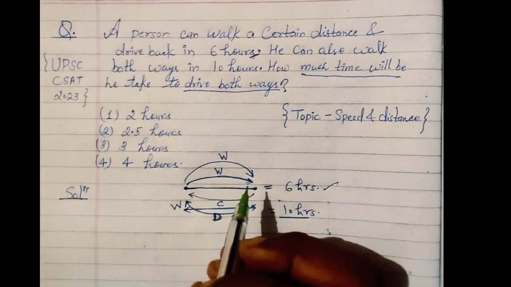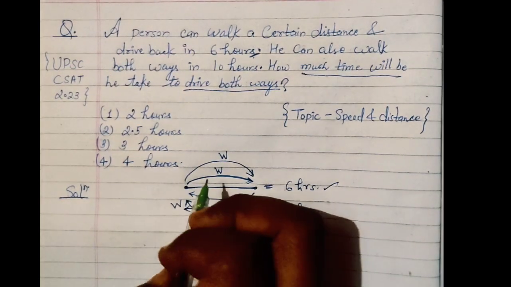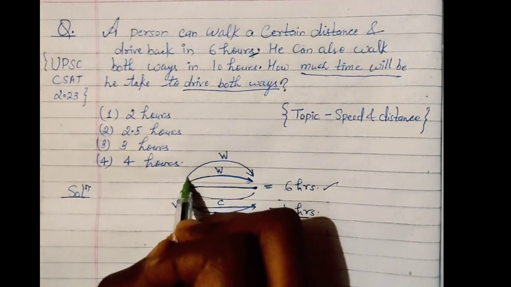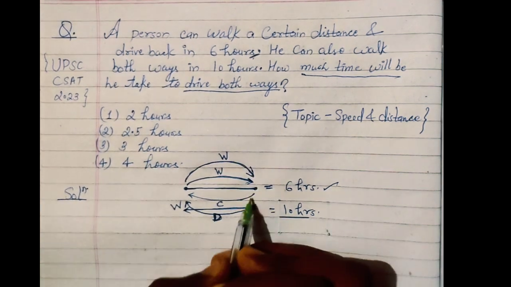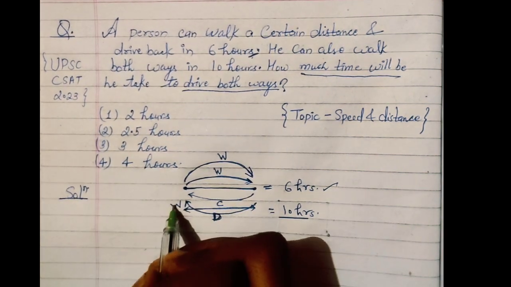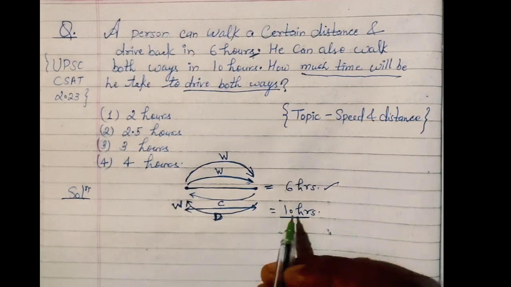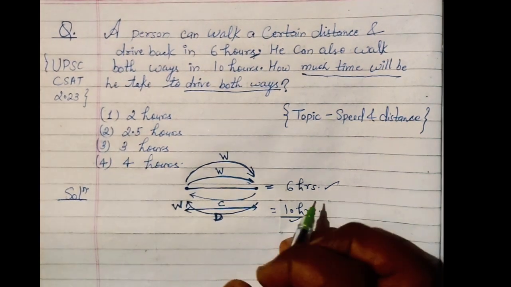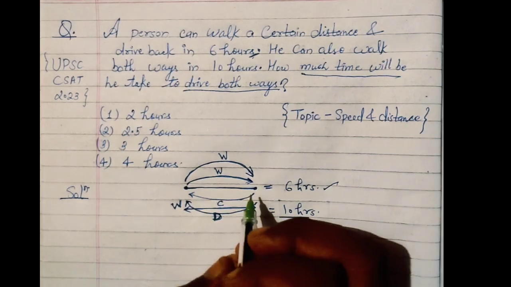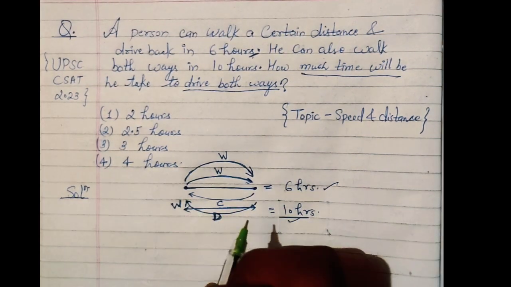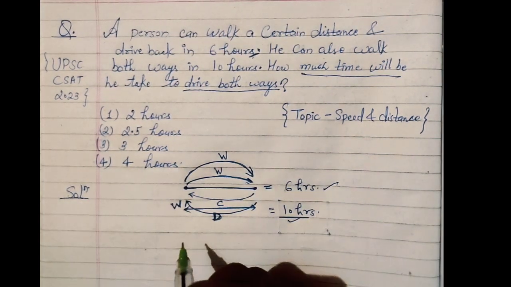And if he goes walking and comes back also walking, he takes 10 hours. So the question is asking, if he goes with a car and also comes back with a car, how much time will it take?